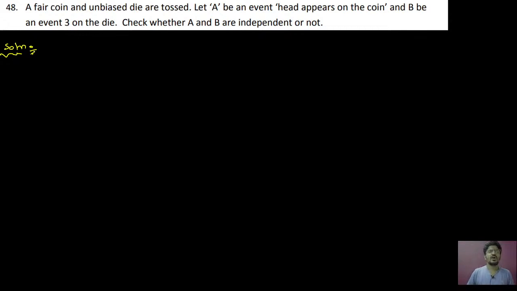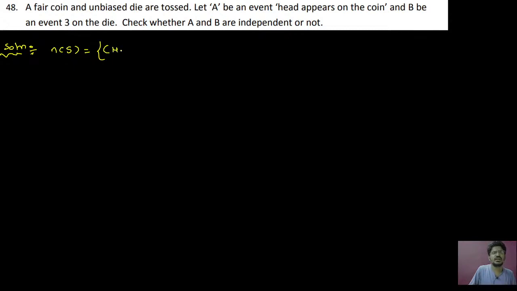Okay, now you can go for problem number 48. A fair coin and an unbiased die are tossed. Let A be the event, head appears on the coin, B be the event, 3 appears on the die. Check whether A and B are independent or not. So here first let us write the sample space. A fair coin and an unbiased die are tossed.